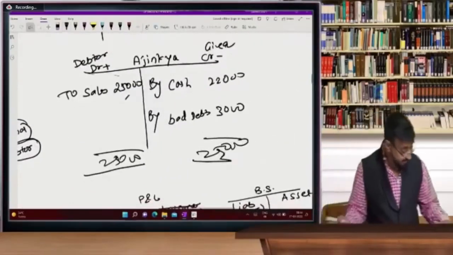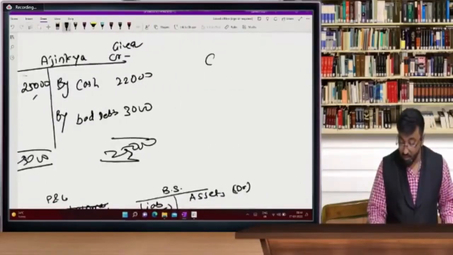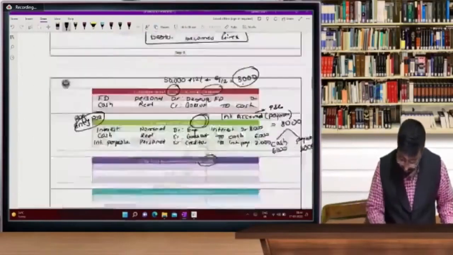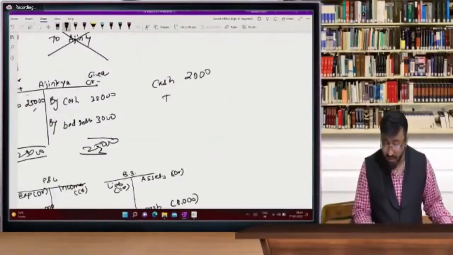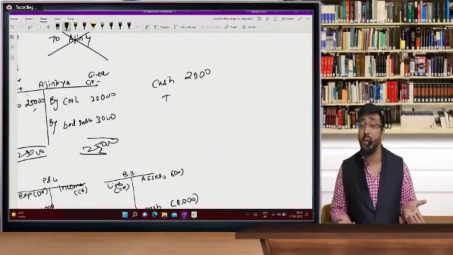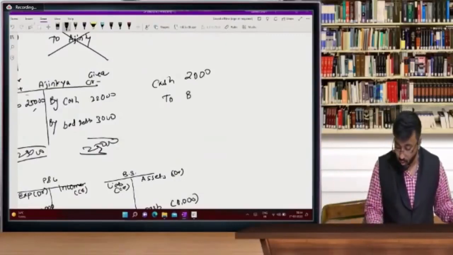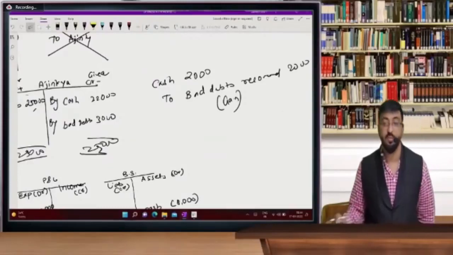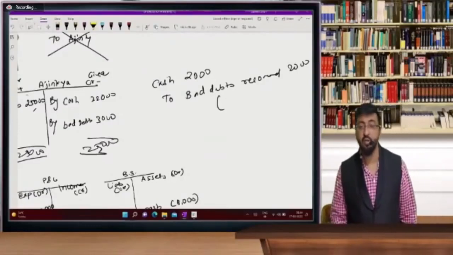Now friends, if we open the account once again, so now I am receiving 2,000. How much am I receiving? I am receiving cash of rupees 2,000. So beta, if his account is already closed, why open his account one more time? No more accounts. So it is bad debts recovered. It is our gain, rupees 2,000, or you can call it income. Because it is received in cash, you can call it income.